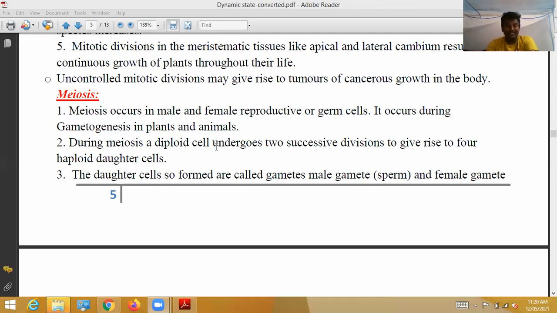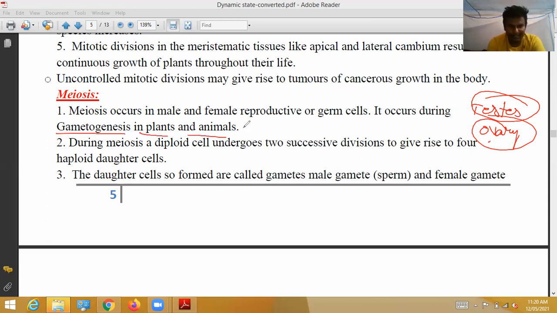Meiosis. Meiosis occurs in male and female reproductive or germ cells. Already I am saying, meiosis divisions always occur in male and female reproductive germ cells, that is, the testes and ovary. In testes and ovary, generally meiosis division takes place. In the remaining organs, mitosis divisions take place. That's why in mitosis divisions, the chromosomal or genetic complement is always constant. It occurs during gametogenesis in plants and animals.